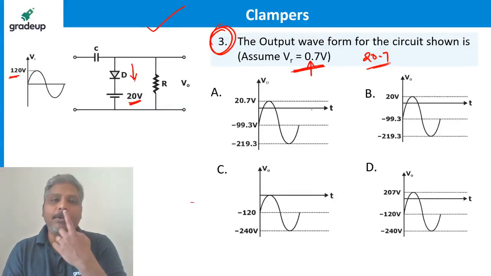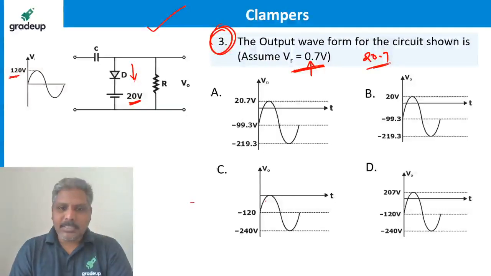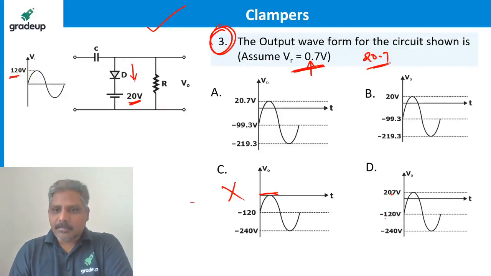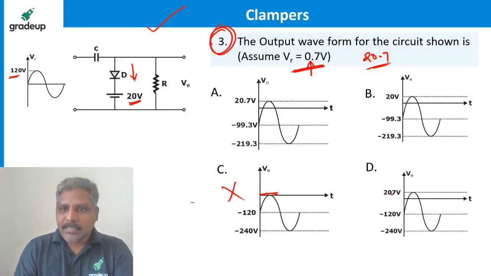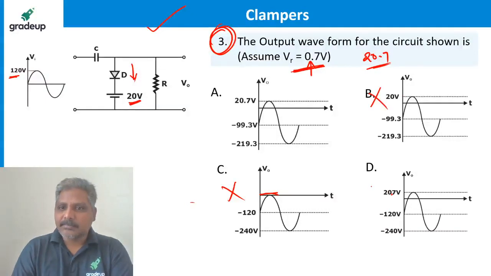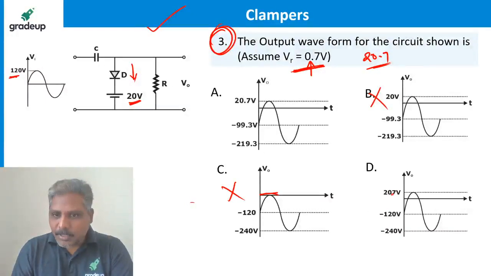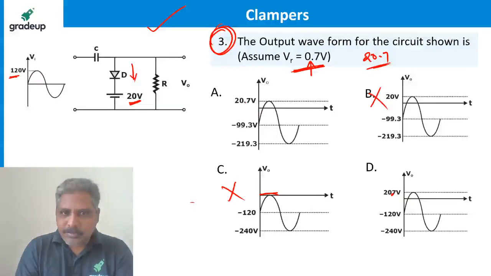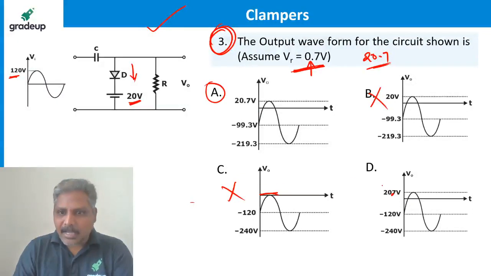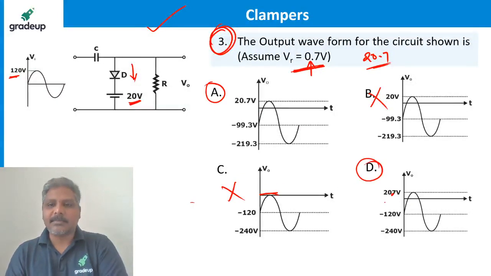It has to be clamped to 20.7. So this cannot be the answer because it is clamped to 0. It has to clamp to 20.7. So this is also 20.7 or 207. Here it is 20 volts, so it cannot be the answer. So here it is 20.7 for D, and here also 20.7. So either A or D should be the correct answer.